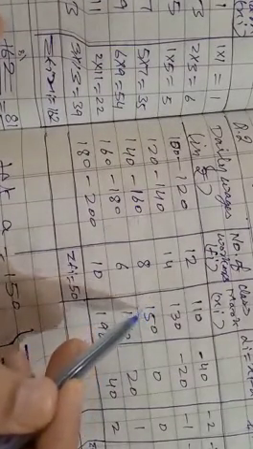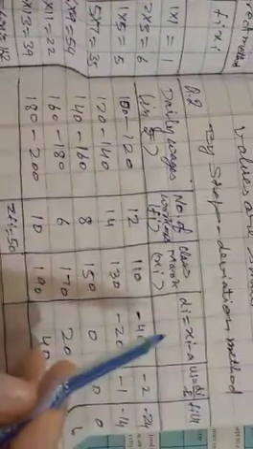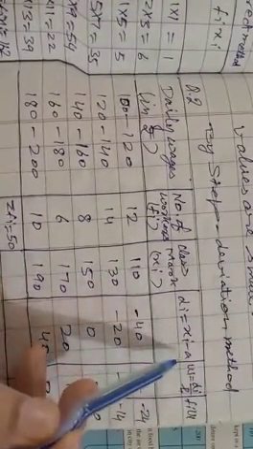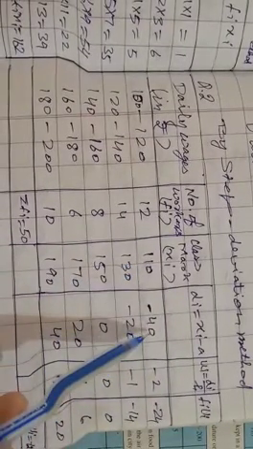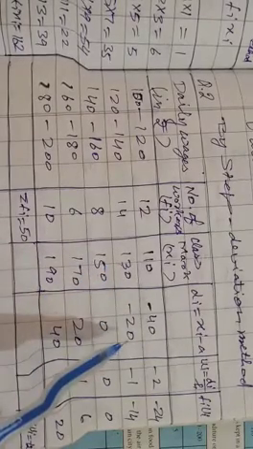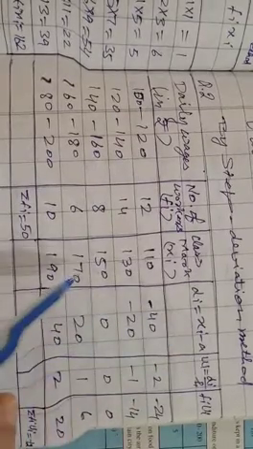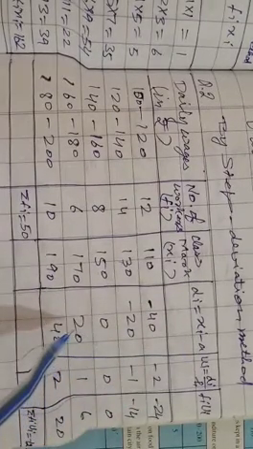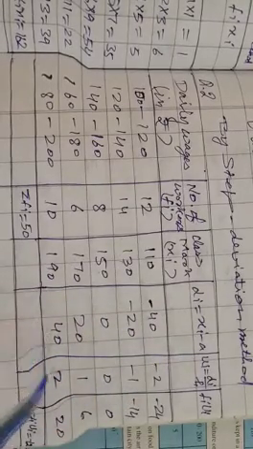Now let A equal to 150, the middle class mark, and now we find di equal to xi minus A. 110 minus 150 is minus 40. 130 minus 150 is minus 20. 150 minus 150 is 0. 170 minus 150 is 20. 190 minus 150 is 40.